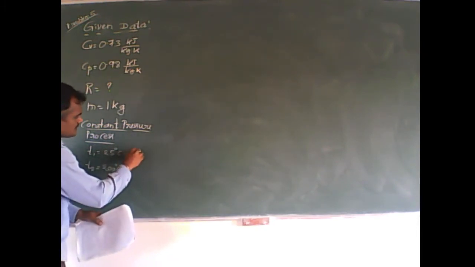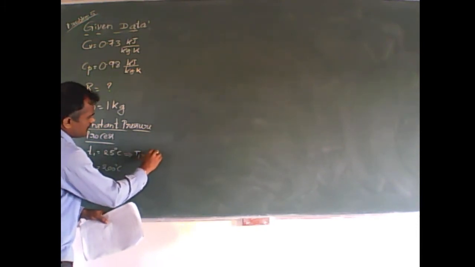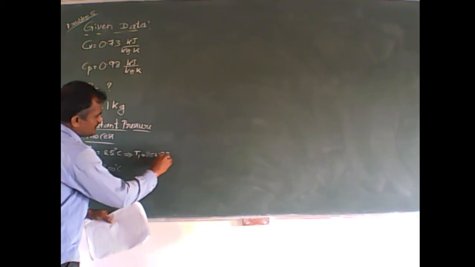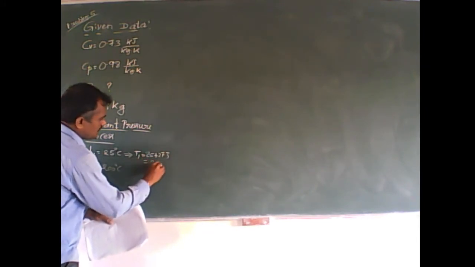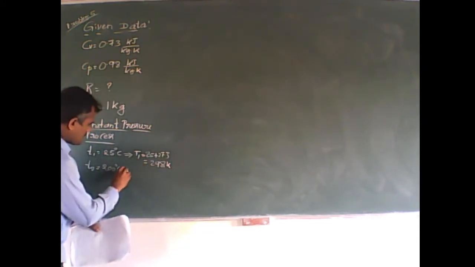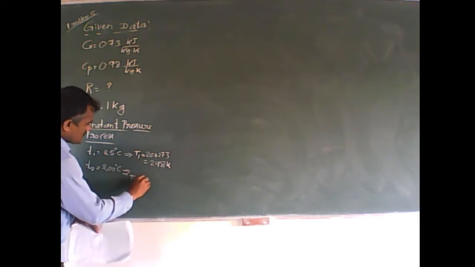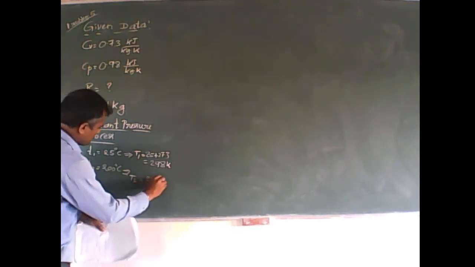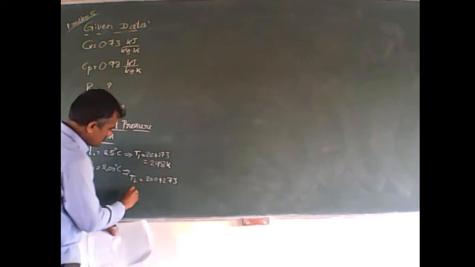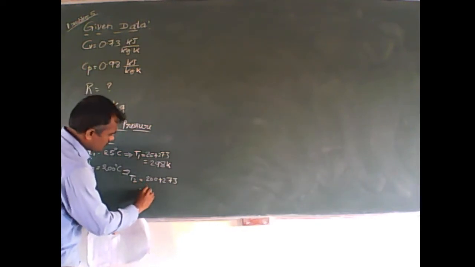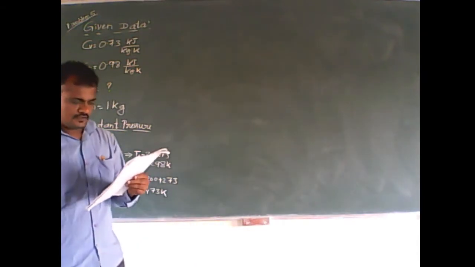So here capital T1 I can write as 25 plus 273, which becomes 298 Kelvin, and T2 I can write as 200 plus 273, which gives 473 Kelvin. Okay, this is the given data.